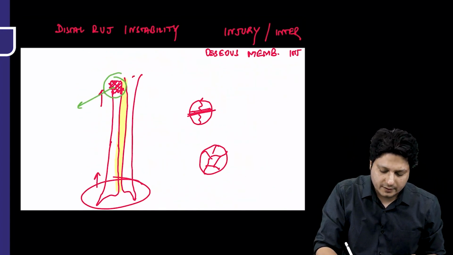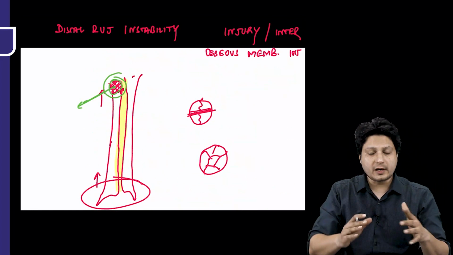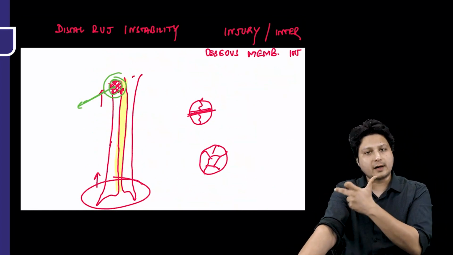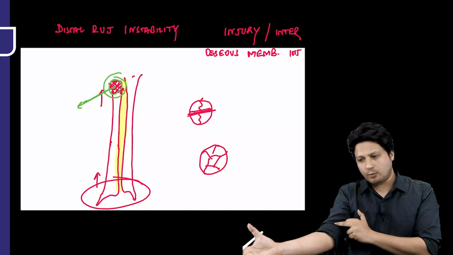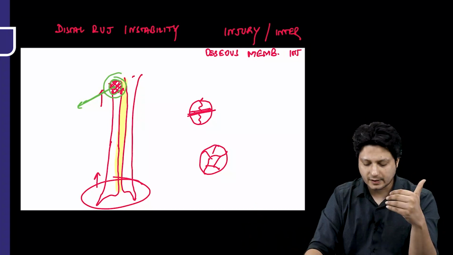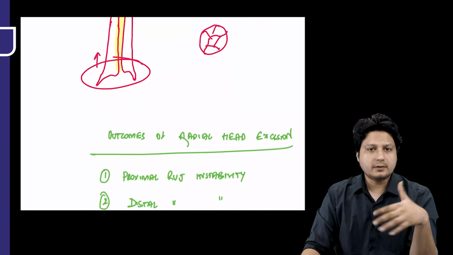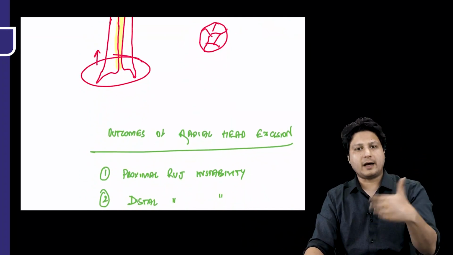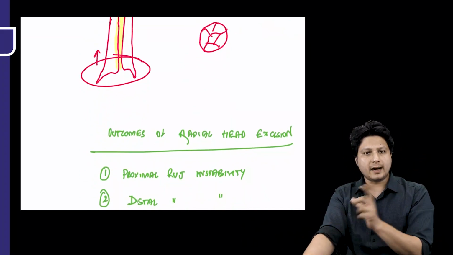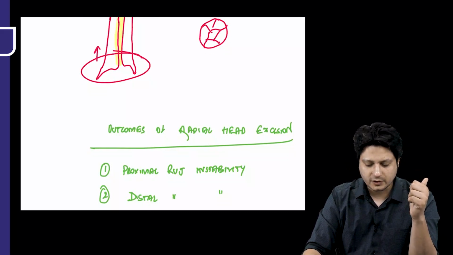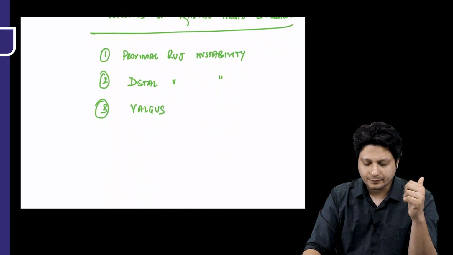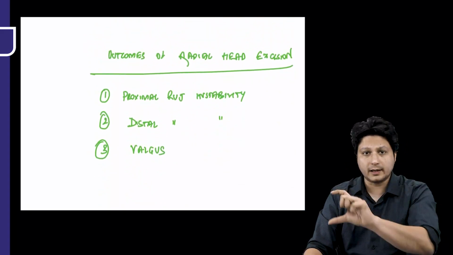If this radial head is excised, there will be no support provided on the lateral end of the elbow. As a result, there will be more bending of this elbow laterally. So, this is the reason why the patient could have the valgus deformity at the level of the elbow as an outcome of radial head excision. Alright. So, these are the three possible outcomes related to this.